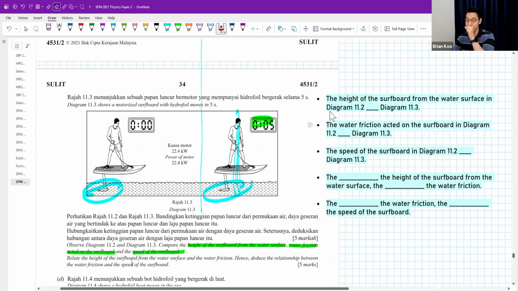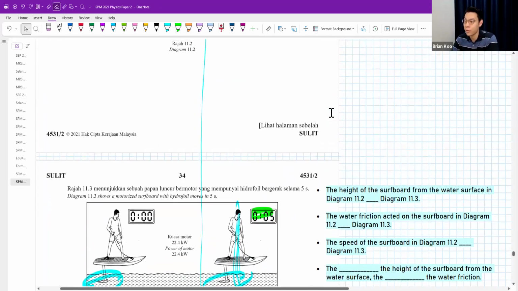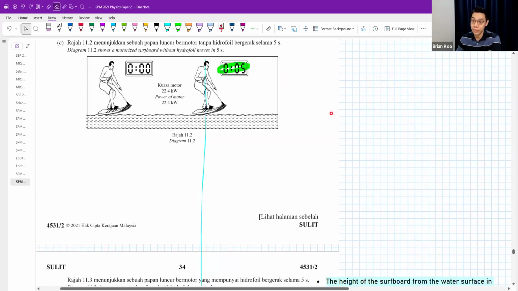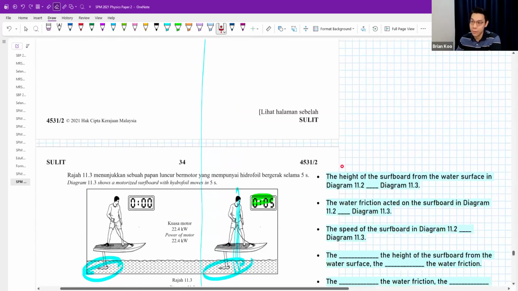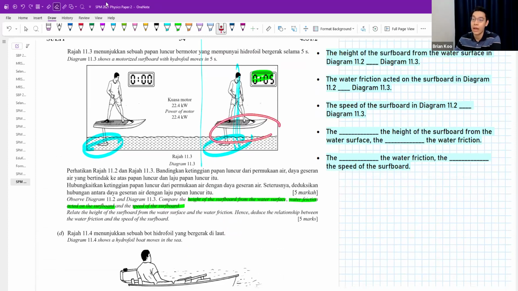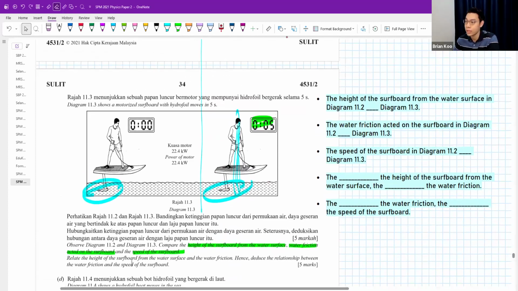Okay, one by one. Height of surfboard from water surface. This one, the surfboard quite low. This one, the surfboard is higher. Yeah. So diagram 11.2 is lower than 11.3. The water friction acted on the surfboard in diagram 11.2 is higher.